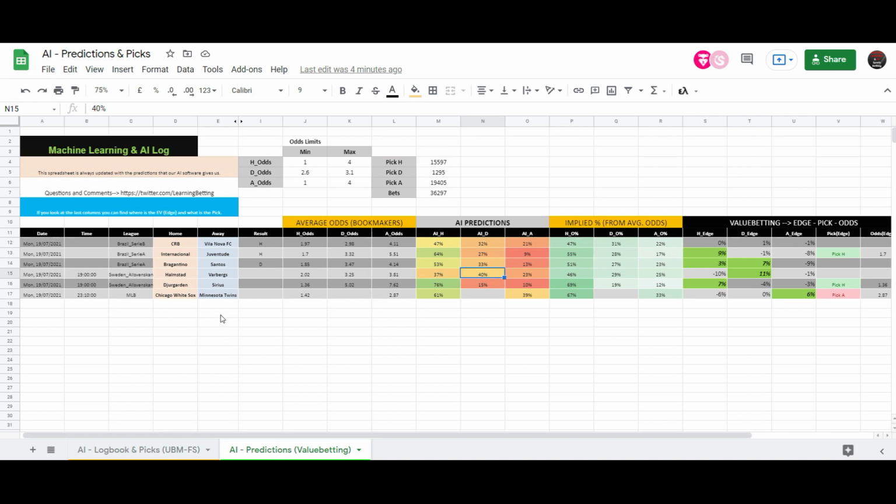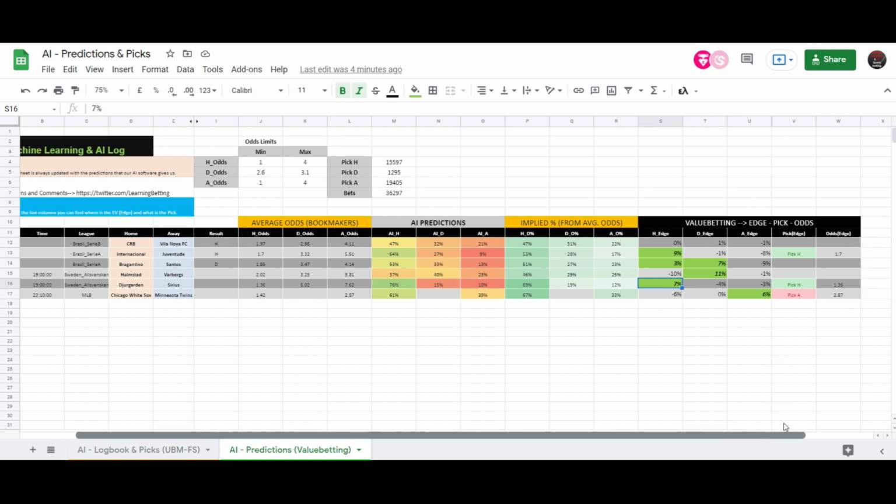Then we have Gordon against Sirius. The odds are very low, it's 1.36, but as you can see here, my software tells me 76%, while the true odds are 69%. So there is a 7% edge at the home team to win. That's why the software here tells me to pick the home team at 1.36. It may be too low, but the edge is over there, and this is a bet that I would take like 1,000 times.